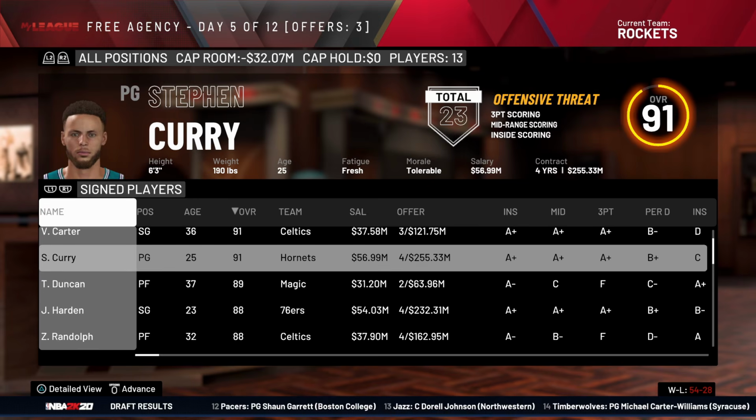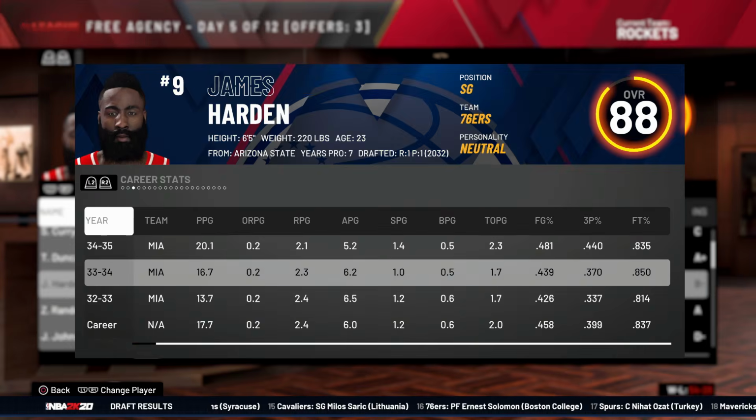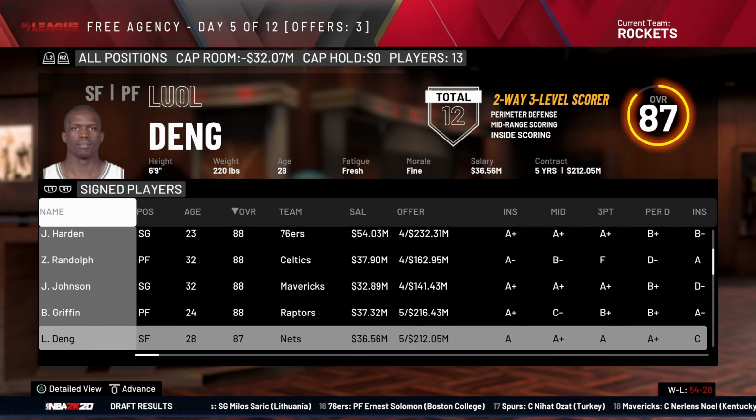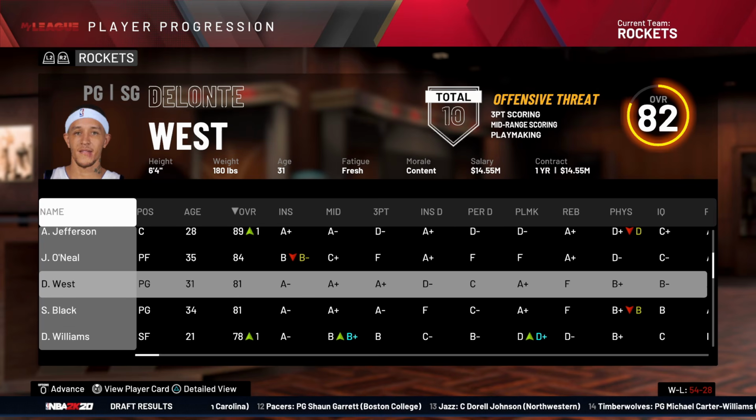Steph Curry with the Hornets. I just realized he's on the Hornets. Back in his hometown where his pops used to play. Kobe did actually play with his pops. Harden already left Miami for the 76ers. Yeah, stuff is moving really fast. And we still don't have a point guard. We have Spencer Black, who at least might be better than Delonte.